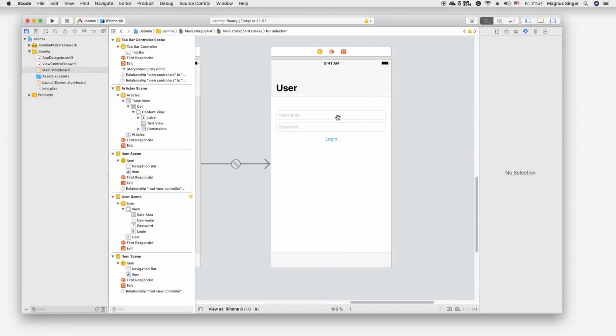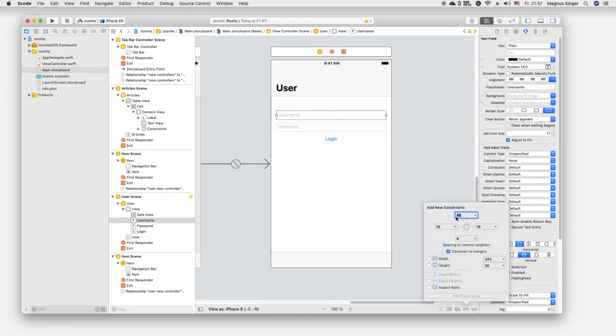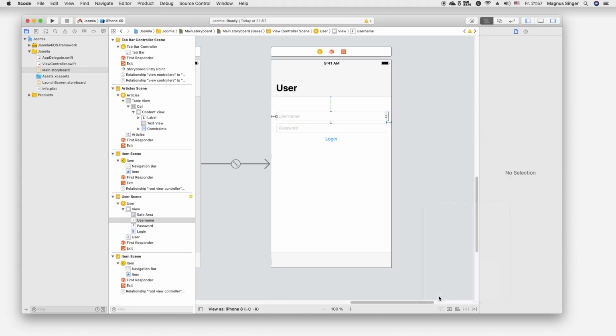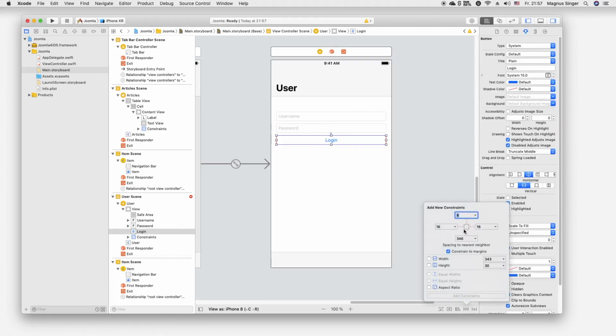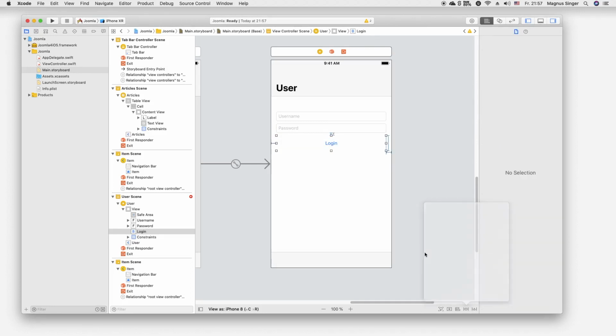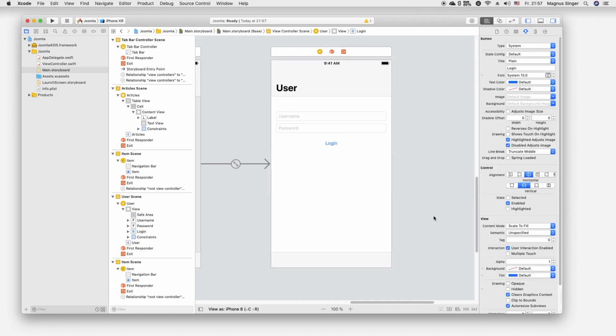Okay. Now the constraints here. Add top space of 50 because it's a nicer number. 8 with height. So here we will be using just 8 down to the label, and of course also fixed height, and the label this and a height of 50. Okay, so the layout is done.